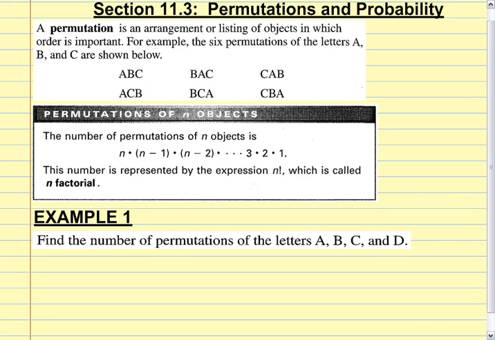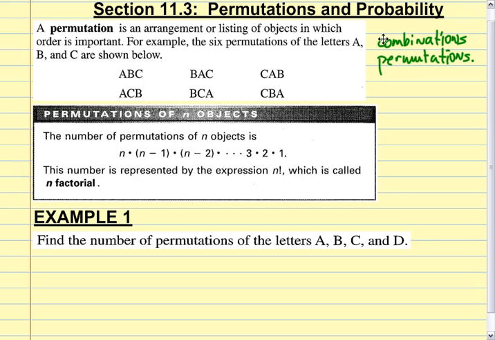Okay, folks, 11.3, permutations and probability. I told you just a second ago that we're going to talk about two words. Combinations, you're very familiar with. Permutations, you've probably heard me say it, but you're not as familiar with it. A permutation is a combination where order matters.